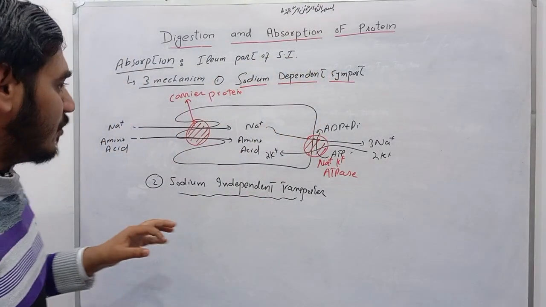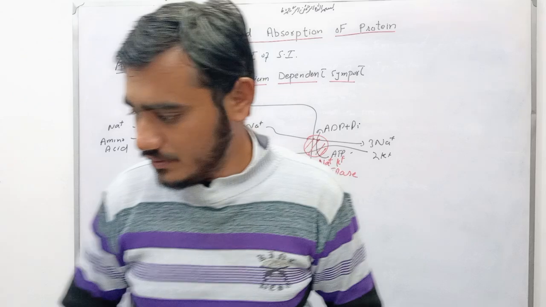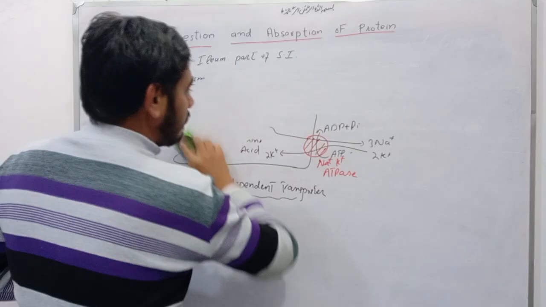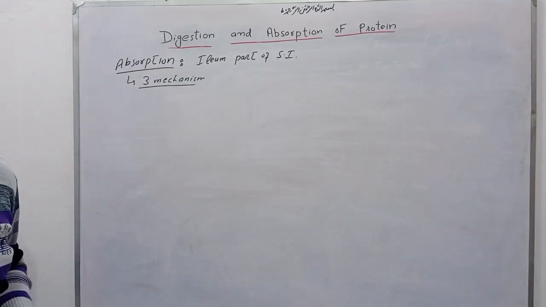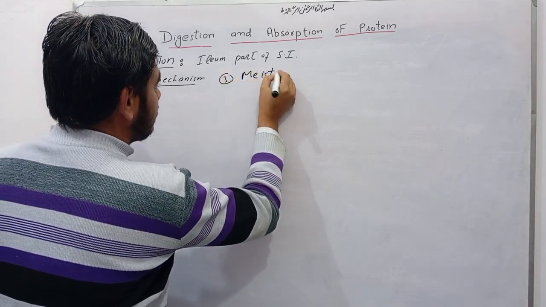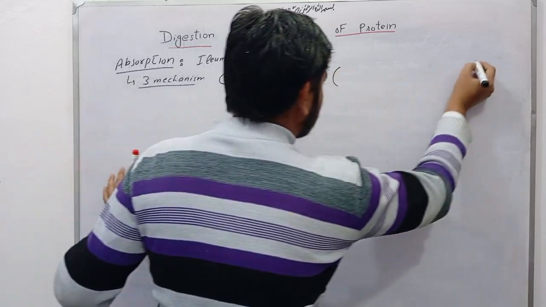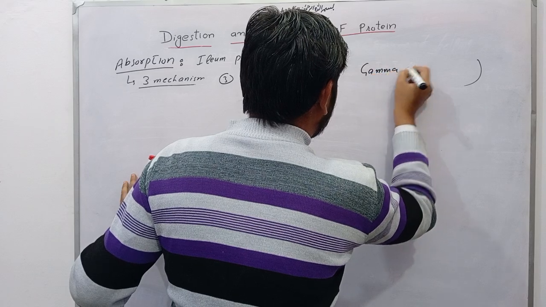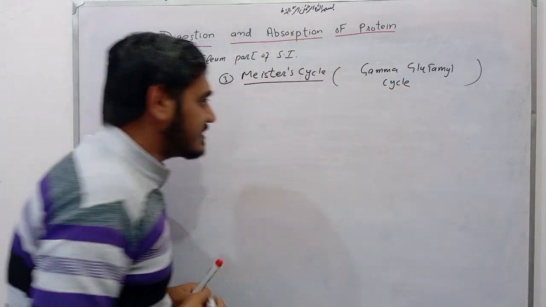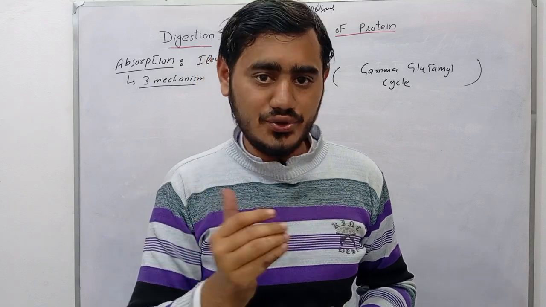Now coming to the third mechanism, which is very important, that is Meister's cycle. The other name of Meister's cycle is gamma glutamyl cycle. In this cycle, there is a transport of glutamate and cysteine, and three ATPs are utilized.